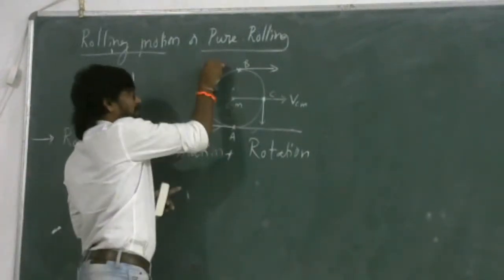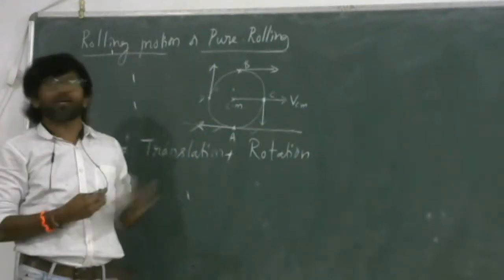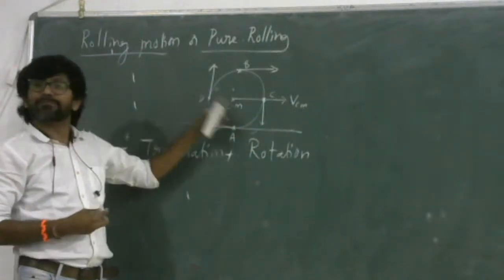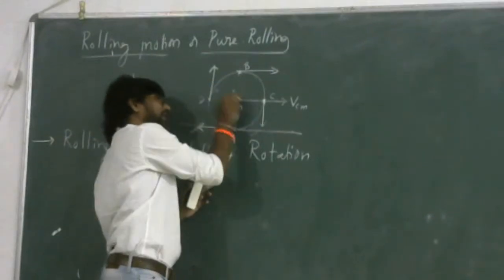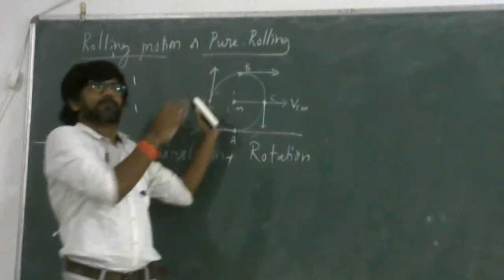Similarly for this particle also, the tangent gives the direction of velocity. The direction of velocity for these particles will be different in different directions, whereas the point which is the center of mass will always be in translation.